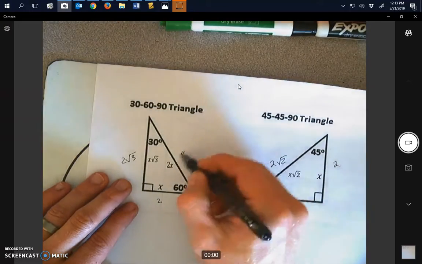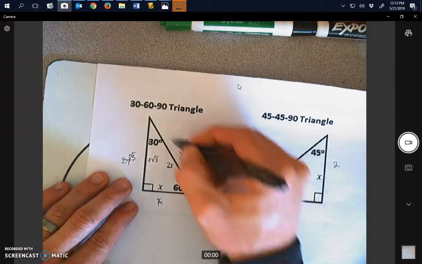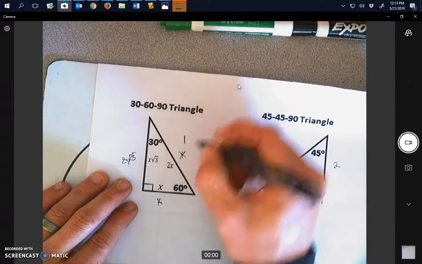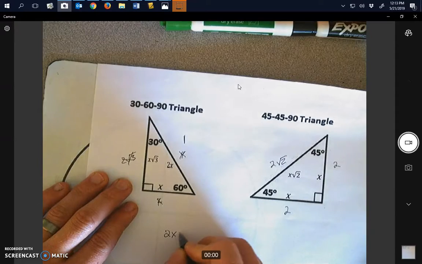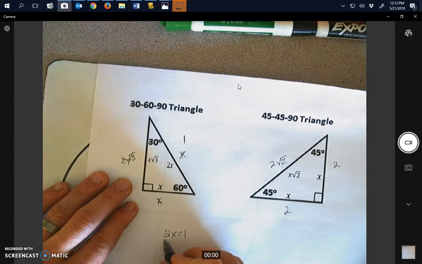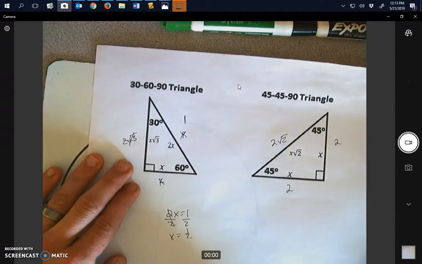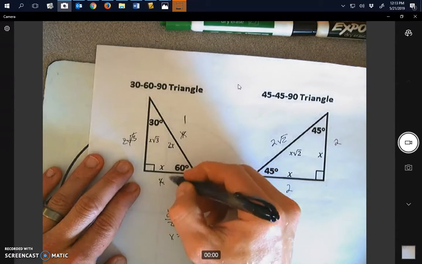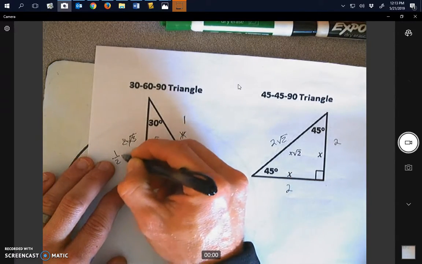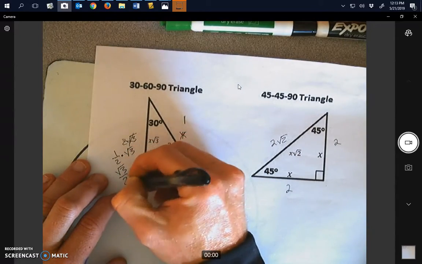For example, let's say we ignore these numbers, and I said my hypotenuse is equal to 1, like a unit circle. Well, that means 2x equals 1, because our hypotenuse is 1, and that's what this is equal to, 2x. So we divide both sides by 2, and we get x equals 1/2. So that means this side would be 1/2 now. And then over here we would have 1/2 times square root 3, which can be rewritten as square root 3 over 2.